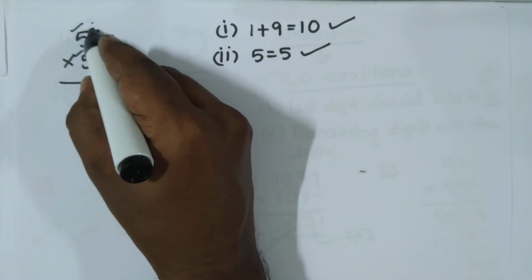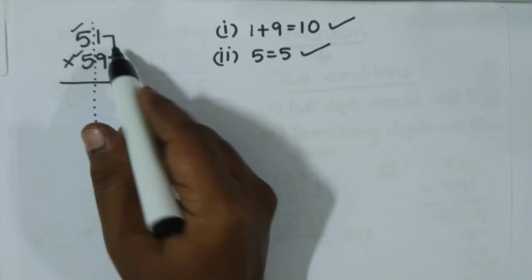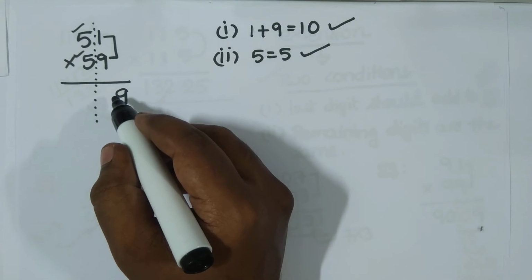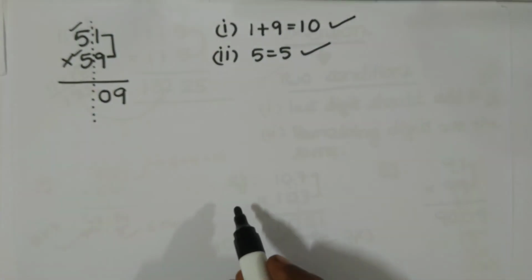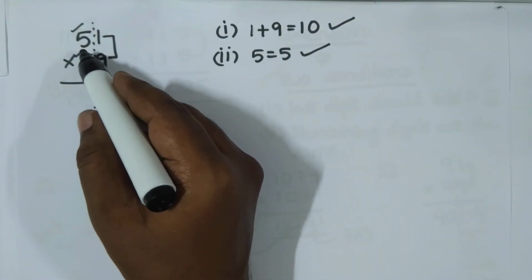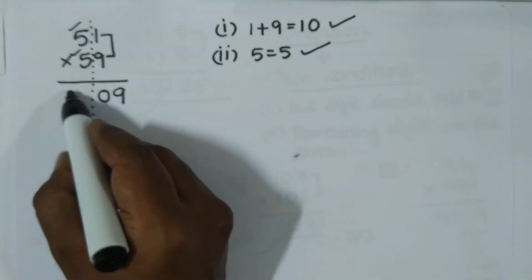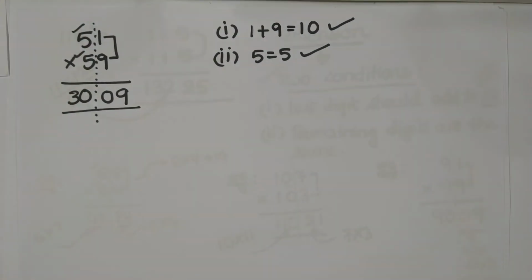Now again segregate like this. 9 times 1 is 9. But we know very well that we have to take 2 digits always on the right hand side, so 9 must be 09. Now on the left hand side what do you have? 5. After 5 comes 6. So 5 6s are 30. So 3009. Interesting, right?